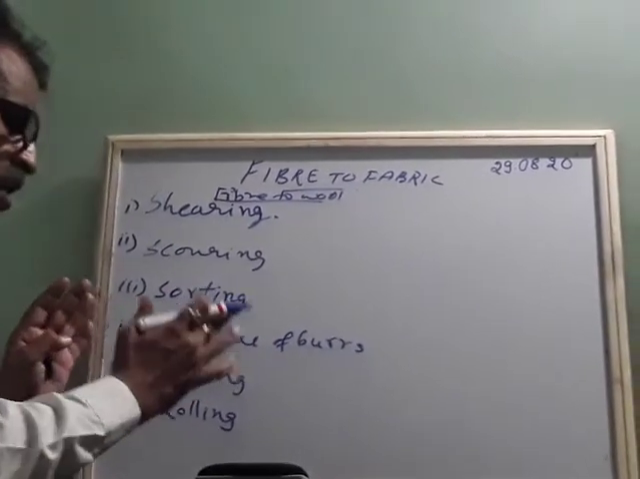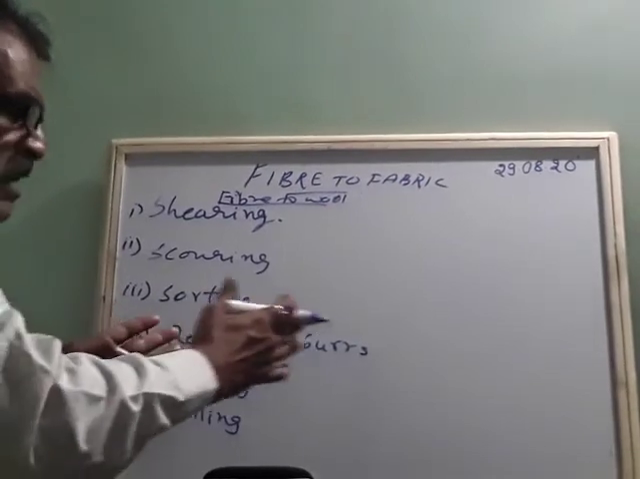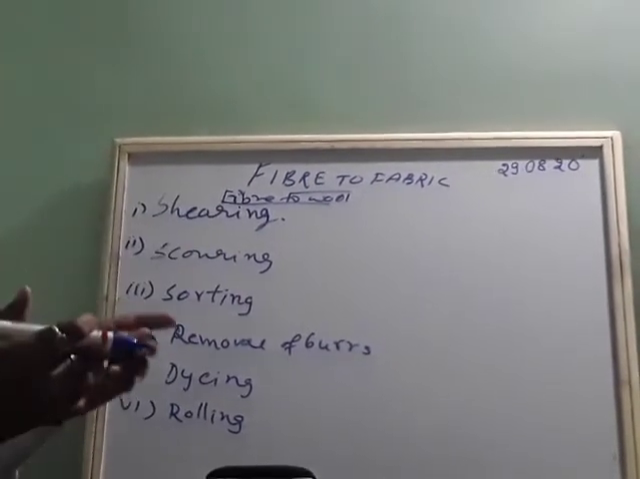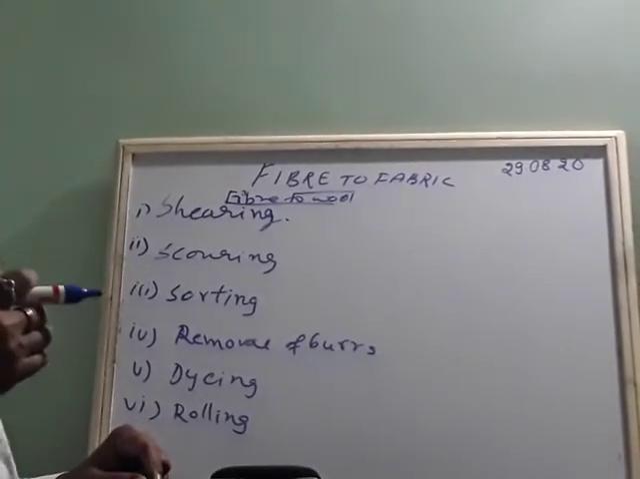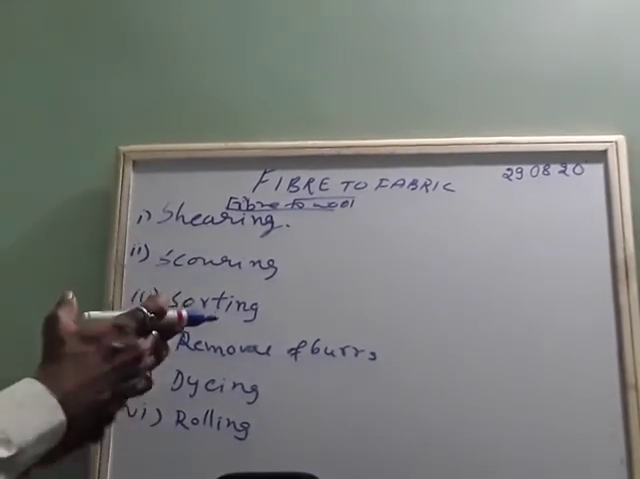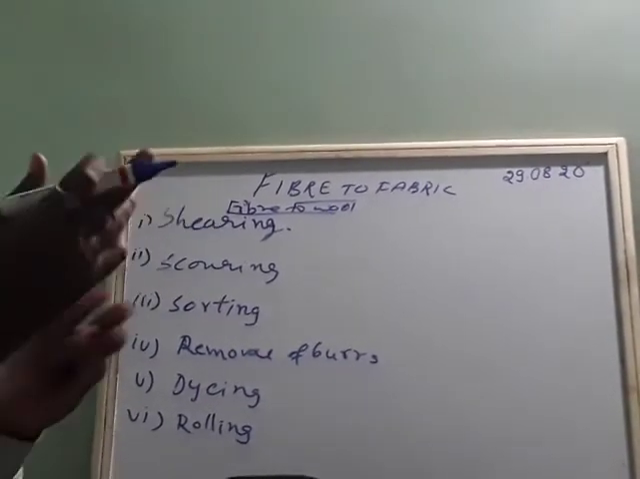So all the burrs are removed, and again they clean it, again they go for scouring and sorting, and afterwards they clean it again, and then knit it into a nice sweater. Okay, that is one way.